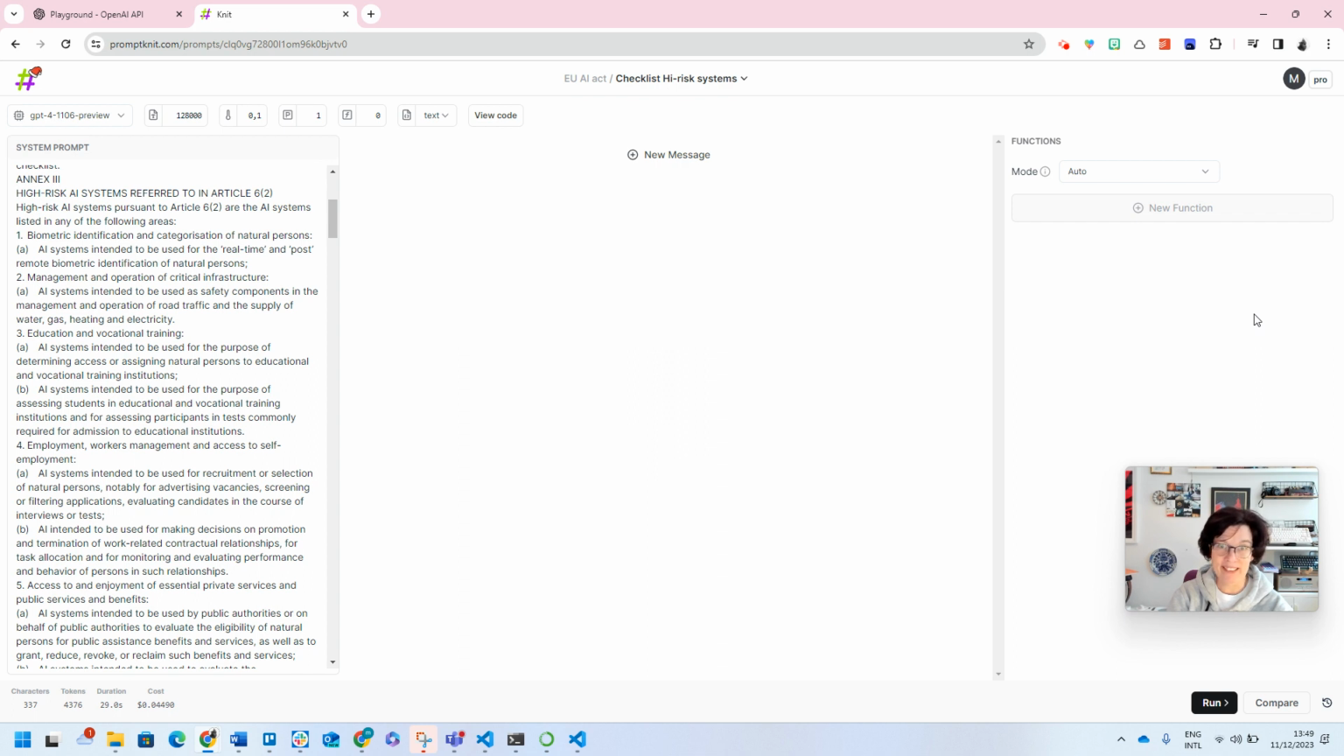Because let's be honest, it's long. It's over 120 pages. It's legalese, and it's also written for a very specific purpose. And the most obvious use case that I could think of is, well, you're an AI developer, you're developing solutions that make use of AI, and you want to know whether your application is compliant with the EU AI Act.